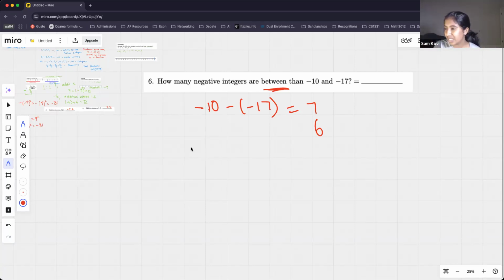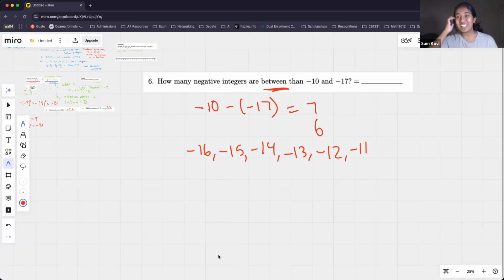So that means we'll include numbers like -16, -15, -14, -13, -12, and -11. We don't include -17 and we don't include -10 because these numbers are our boundaries. So in total, that gives us 6 negative integers. So yeah, if instead we had just asked how many numbers there are from -10 to -17, the right answer would be 8. But in this case, because we are asked for between, we want to find the boundaries, find the total number of numbers, and then subtract 2. So that way we're not counting the boundaries.